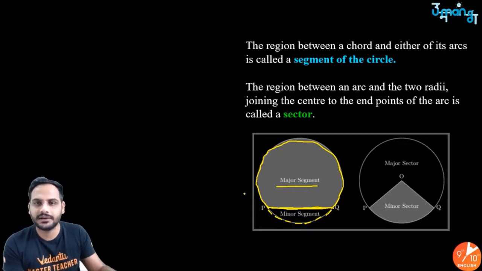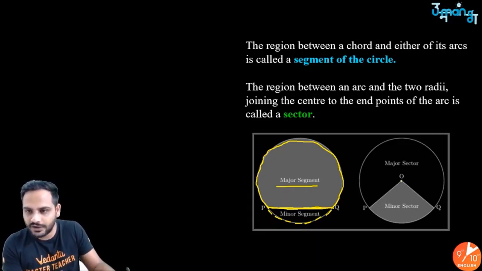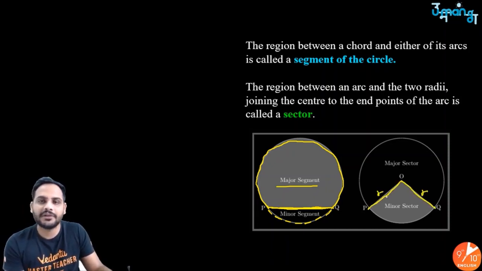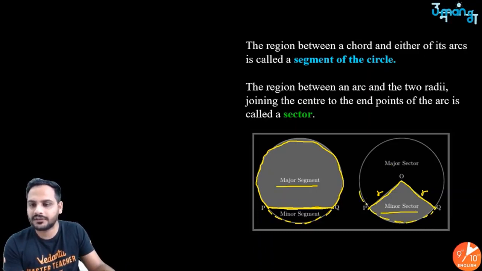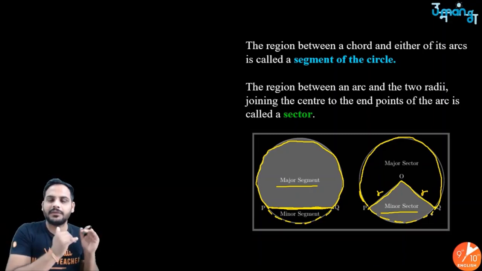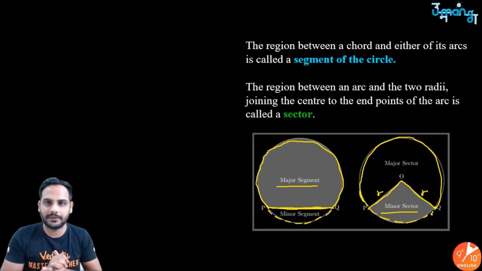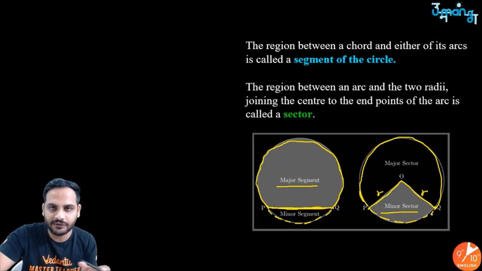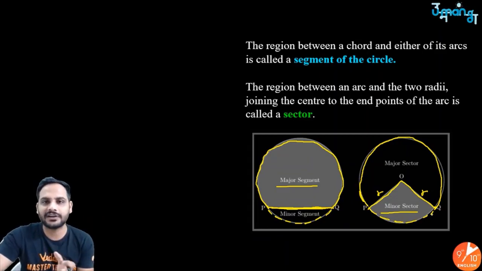Second thing, sector. Sector is the area between two radiuses. So OP is one radius, OQ is one radius. So area between two radiuses and the respective arc. If we take the smaller arc, minor arc, it will be minor sector. If we take the major arc, it will be called the major sector. Simple, right? Area between two radius and the respective arc is called sector. Area between the chord and the respective arc is called segment. Got it? So this is the difference between segment of a circle and sector of a circle. Sector of a circle is the shape like your slice of a pizza. Pizza slice, how pizza slices are given, that is like your sector.